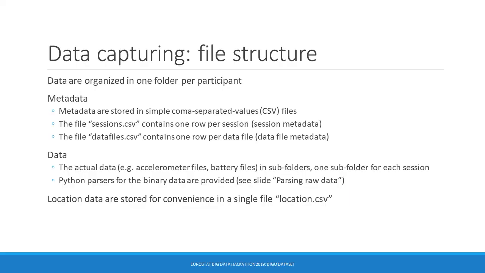Raw data are organized in a single folder for each participant. There are two CSV files containing metadata, namely the session CSV and the data file CSV. Each session is stored in its own subfolder. Finally, the location CSV file contains all the recorded raw location data.